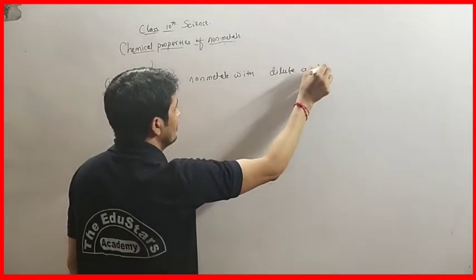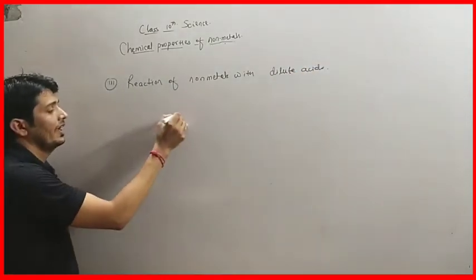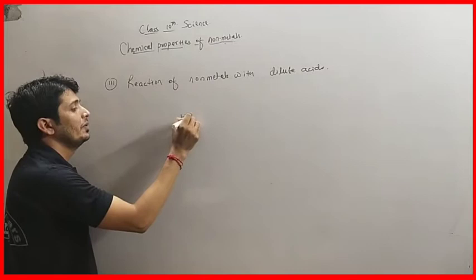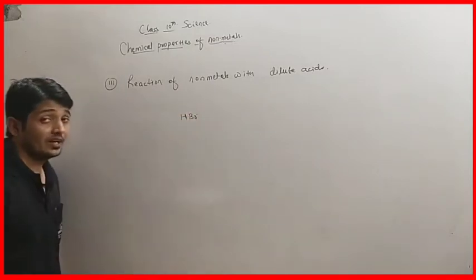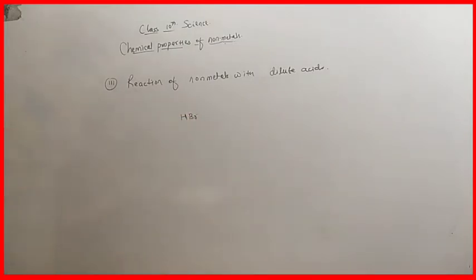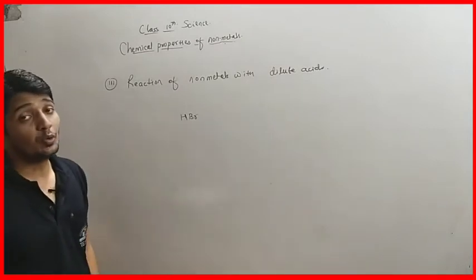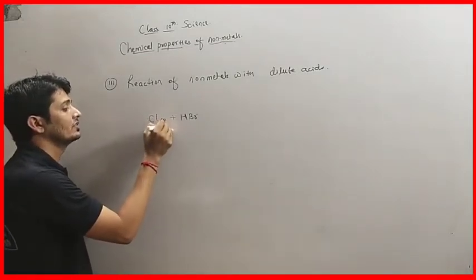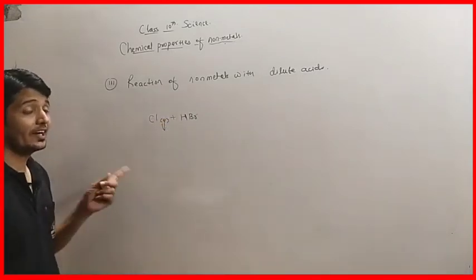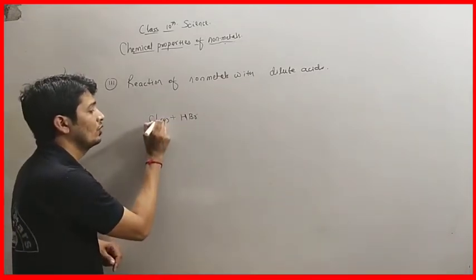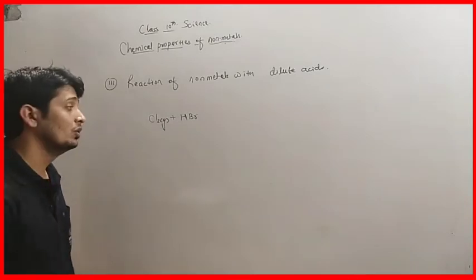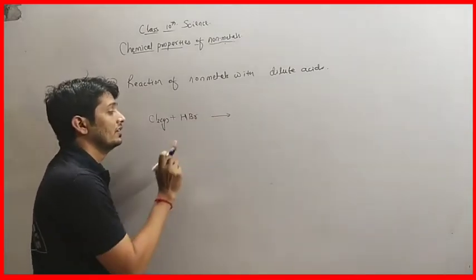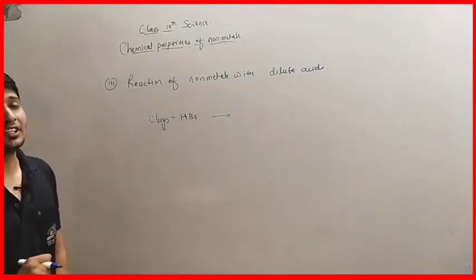Dilute acids. Like we have HBr. What is HBr? It is hydrogen bromide, so it is hydrobromic acid. When hydrogen bromide reacts with chlorine gas, and here chlorine is in the form of Cl2, the displacement reaction takes place.